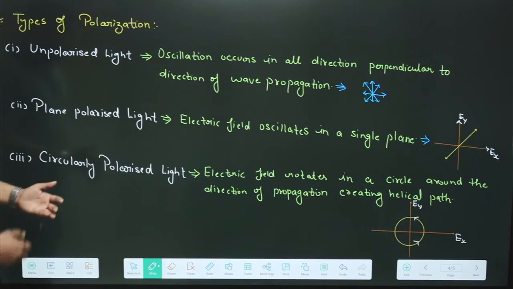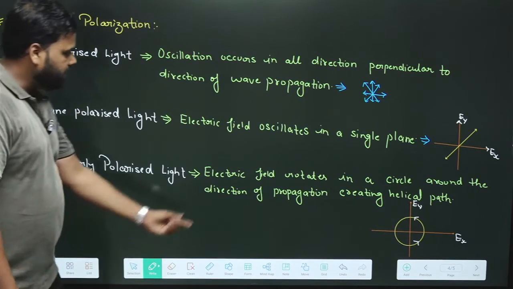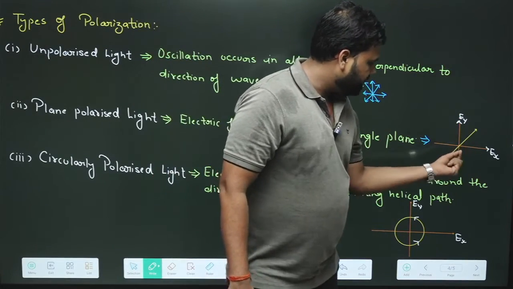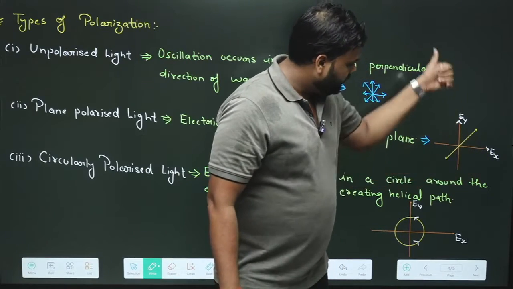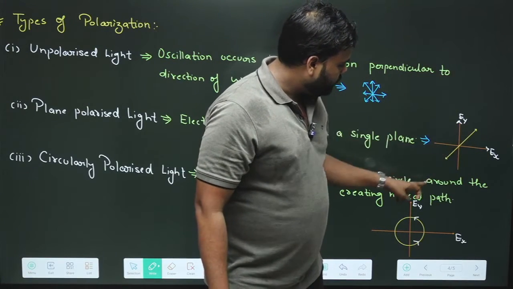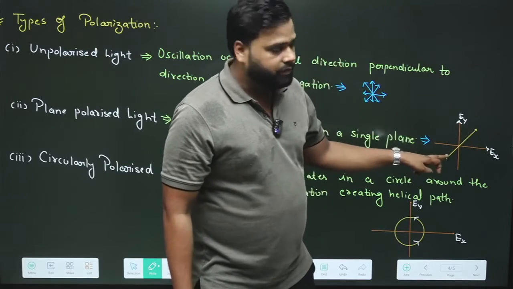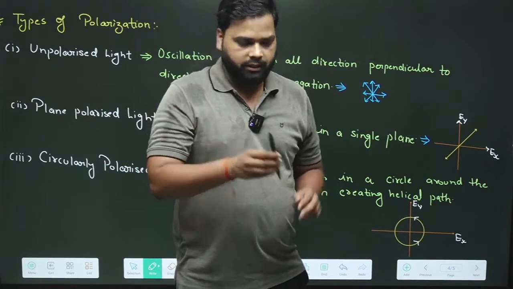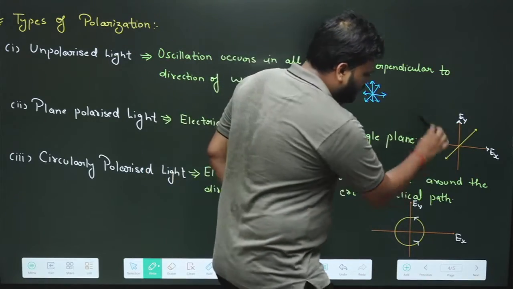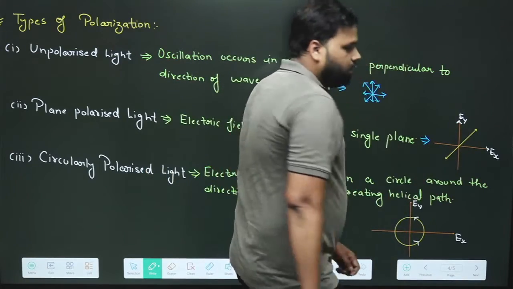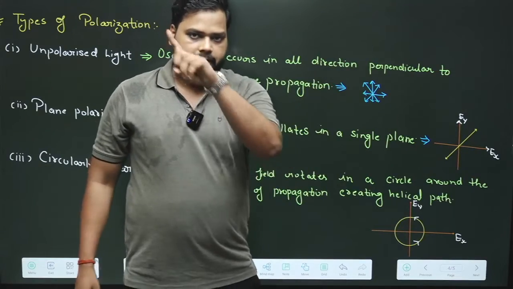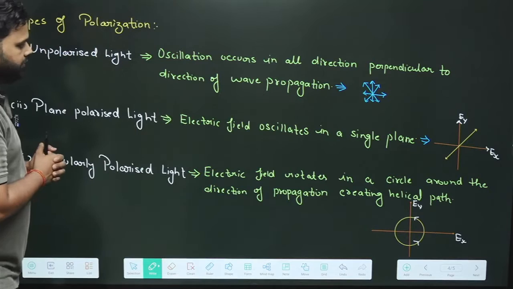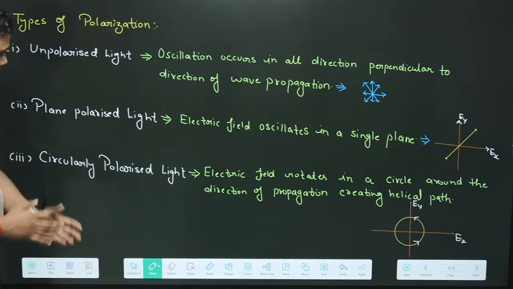Similarly, the second one is plane polarized light, in which the electric field oscillates in a single plane. Let's suppose this is the x component of the electric field and this is the y component. The electric field will oscillate either up or down. It can be like this, or it can be like this also. That means it oscillates in a single plane. This type of oscillation of the electric field gives plane polarized light.